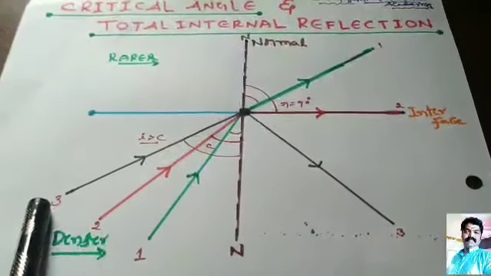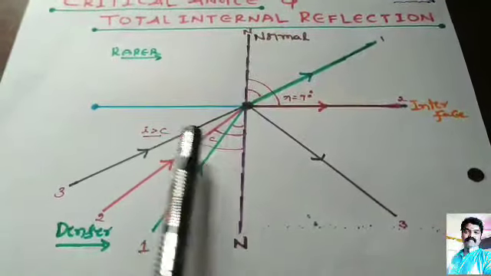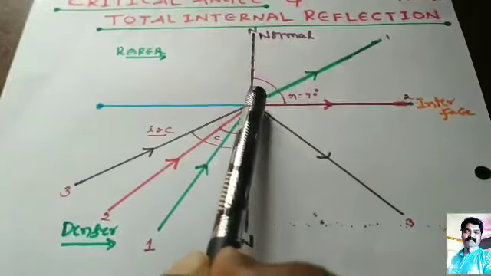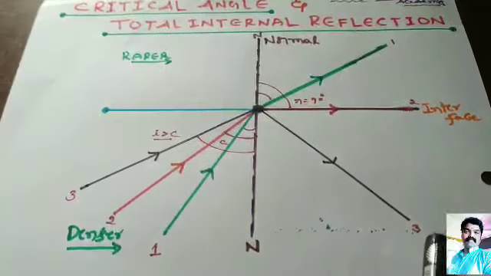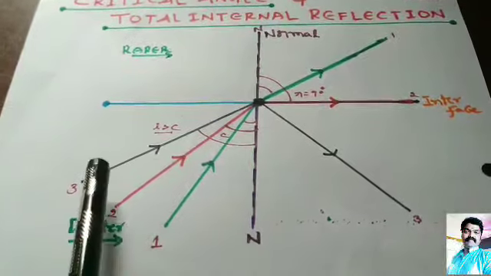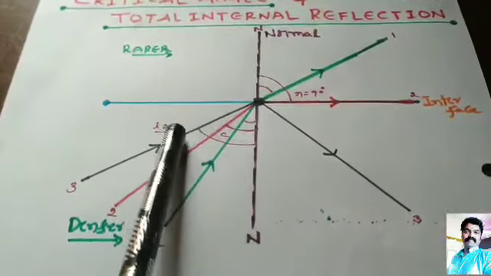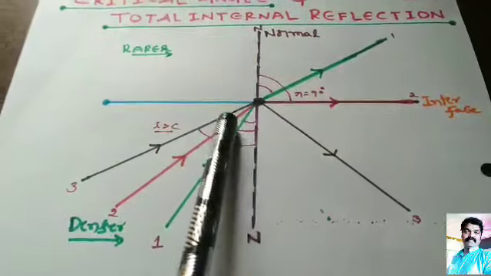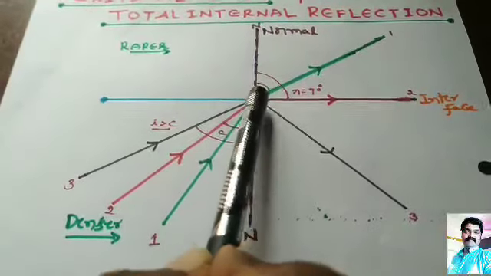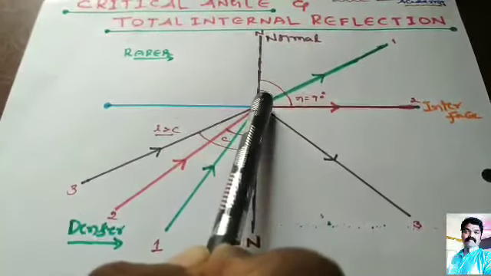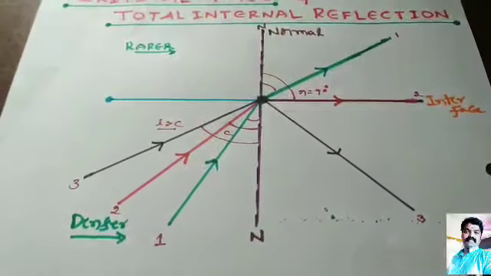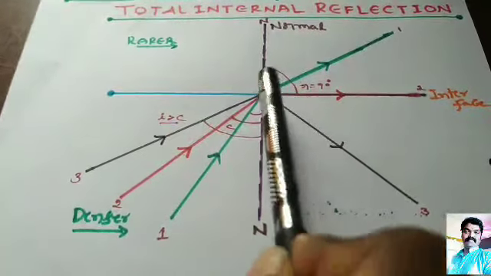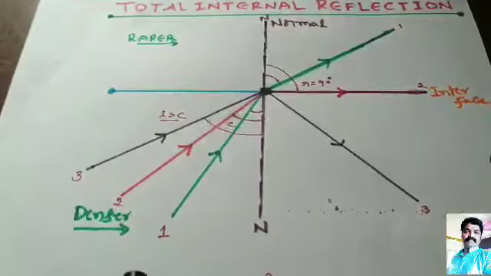Next, this is another light ray. Here this is the incident ray and this is the reflected ray. This angle of incidence is greater than the critical angle, so this light ray bounces back into the denser medium and never enters the rarer medium.